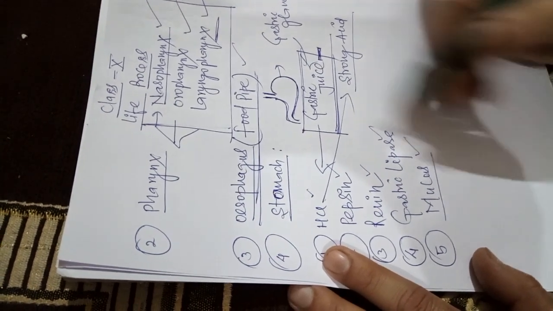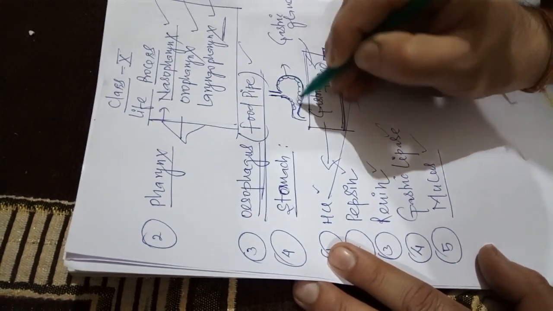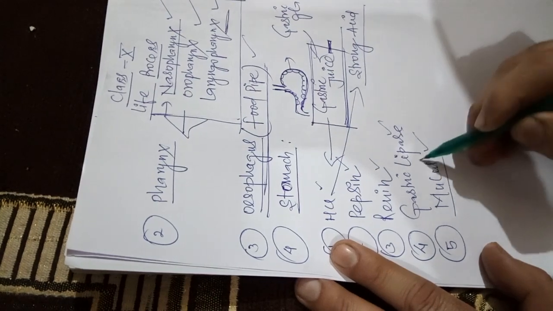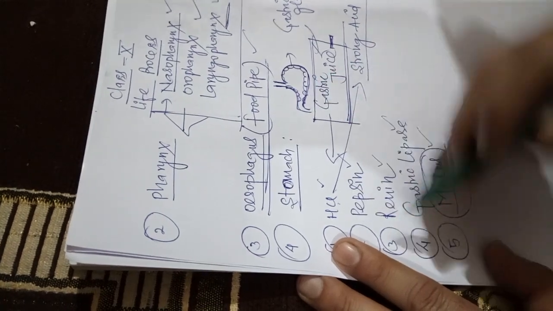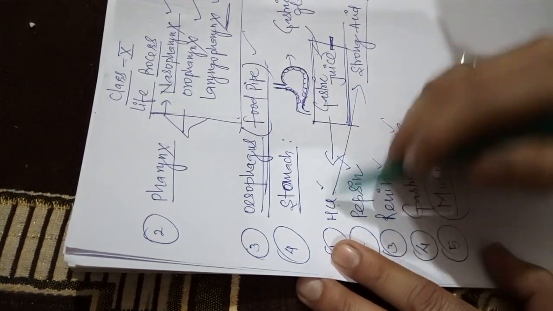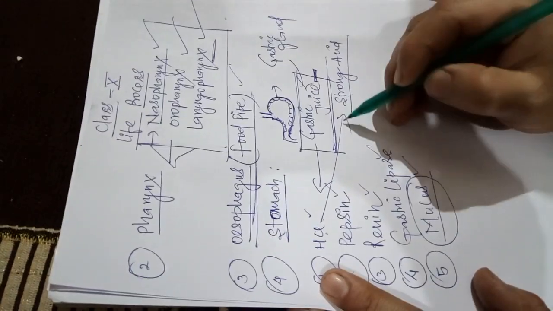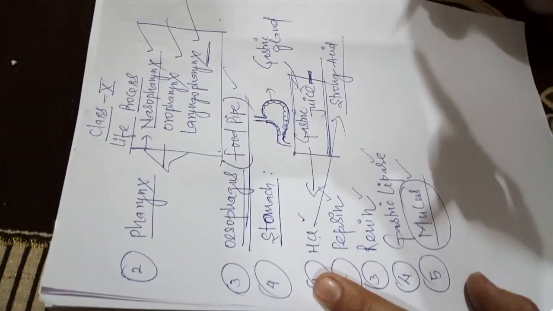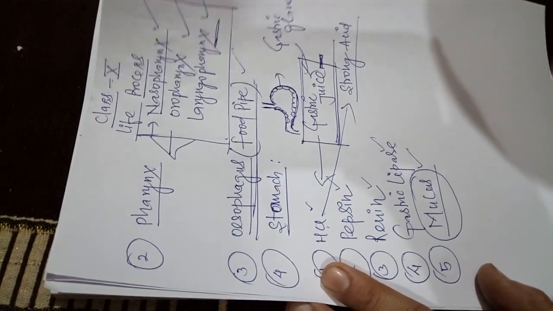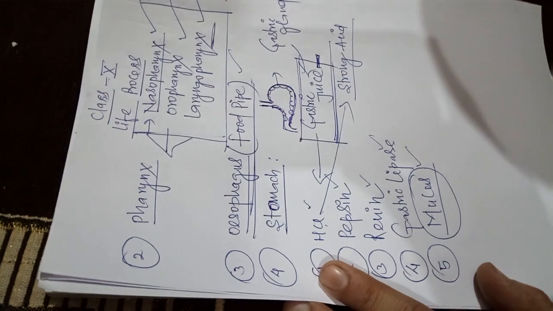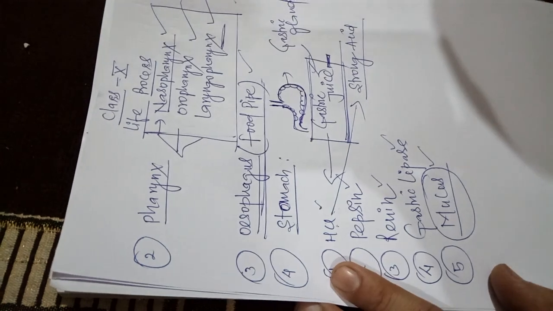So keep in mind the wall of the stomach. This wall of the stomach is covered by a very thick layer of mucus. So when this HCl is secreted inside the stomach, it does not come in contact with the muscular wall of the stomach. Due to this reason, this acid does not harm the wall of our stomach. When this acid comes in contact with the stomach wall, it will create ulcers. It means you will suffer from ulcers.